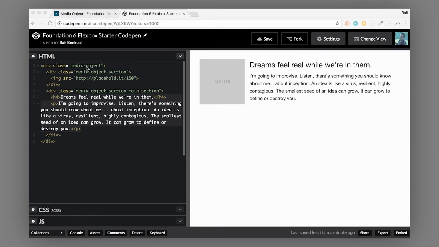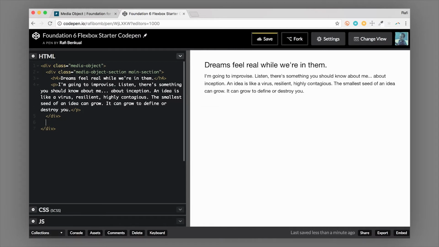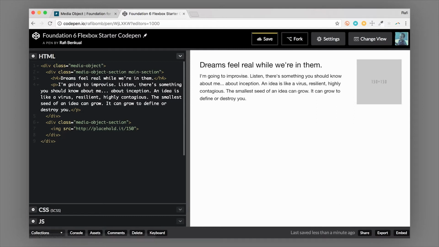So these media object sections just wrap the content. We have an image here, and because it's first in the code, it's going to sit on the left. And then we have our text here in the other media object section. Now if I was to reverse these, and I totally could, so I will reverse these, now we can have the image on the right.